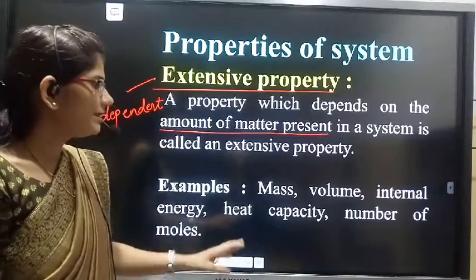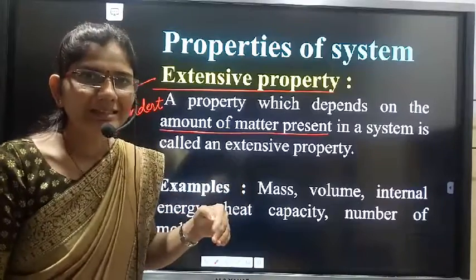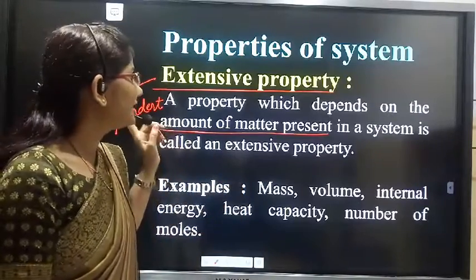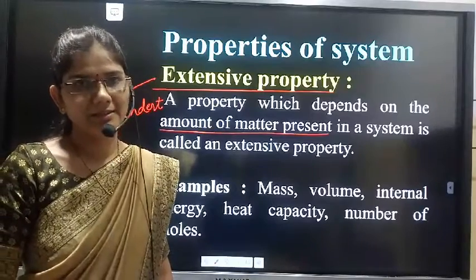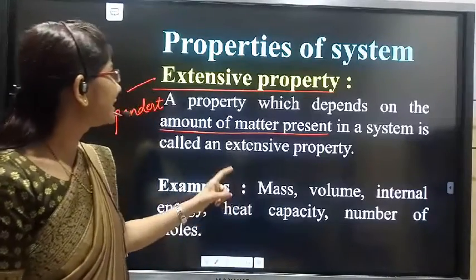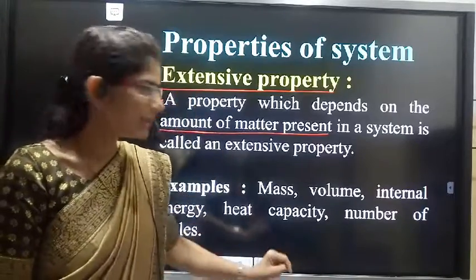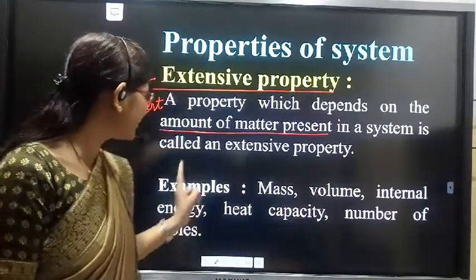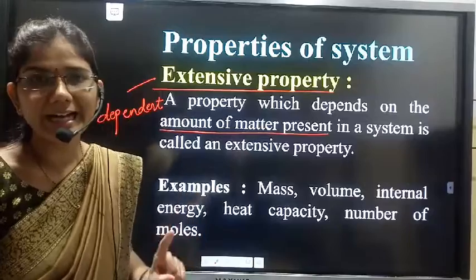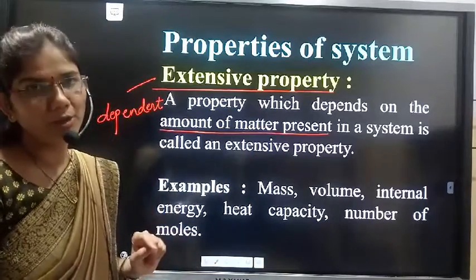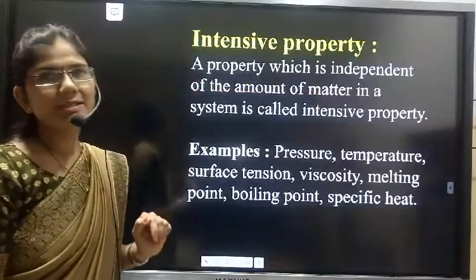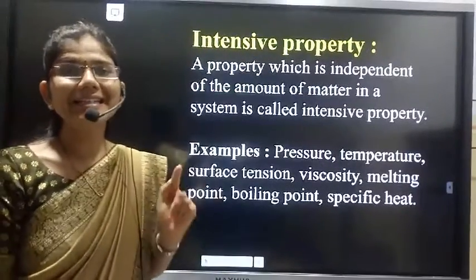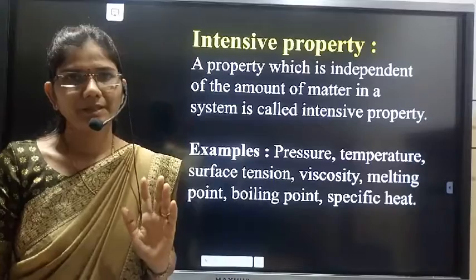That means all these, when we add, depend on the amount of matter present in it. You have to remember all these examples for the extensive property: mass, volume, internal energy, heat capacity and the number of moles. And the second property of a system is an intensive property.